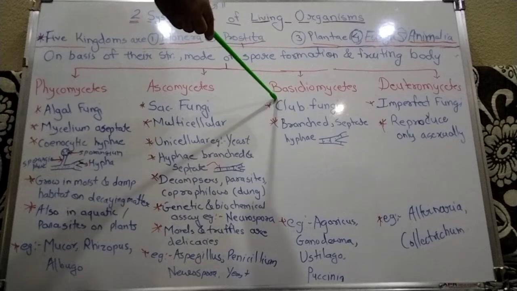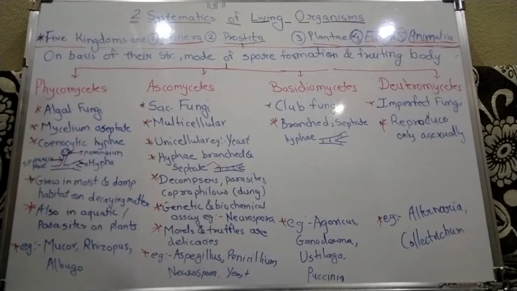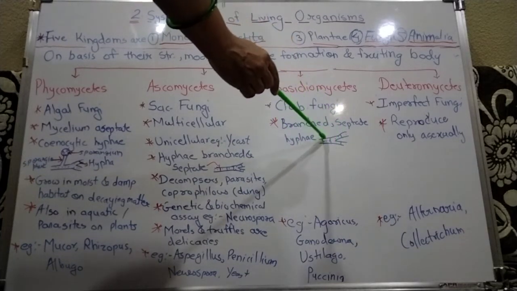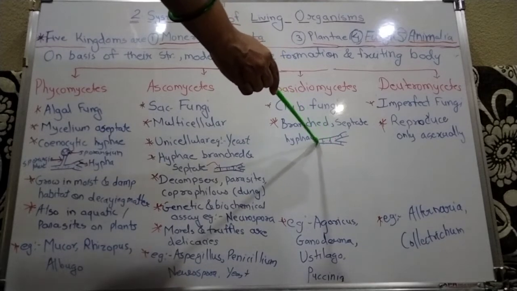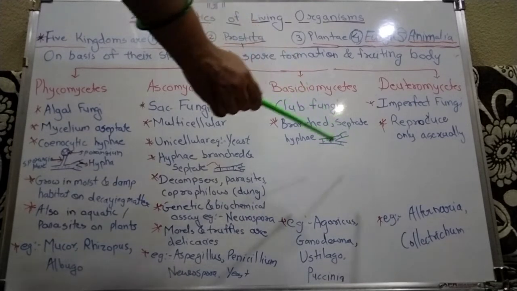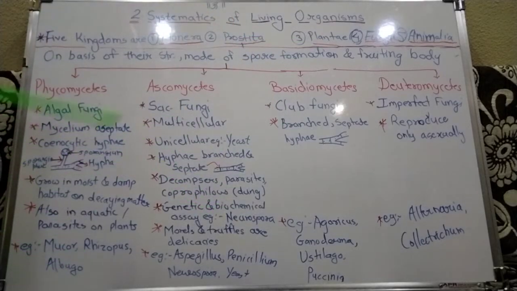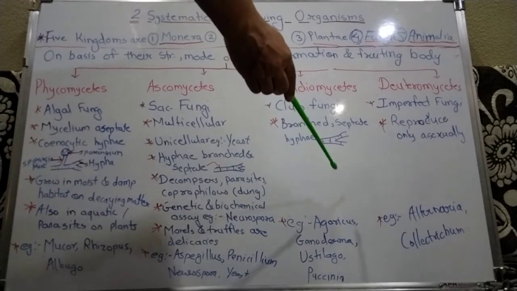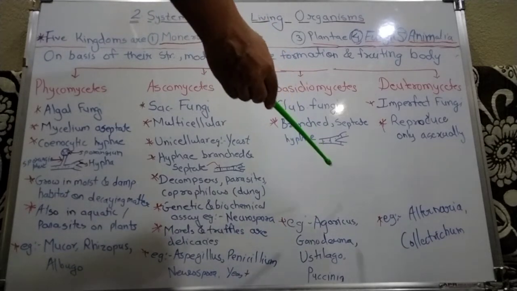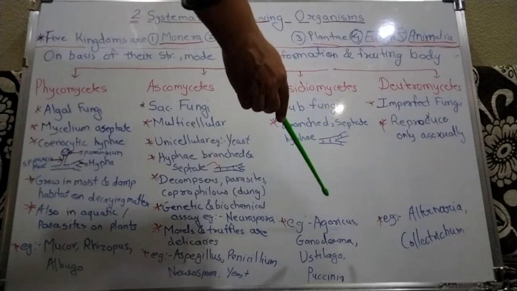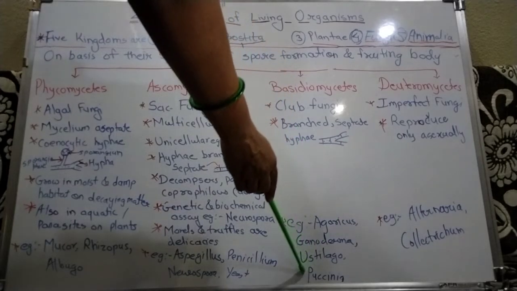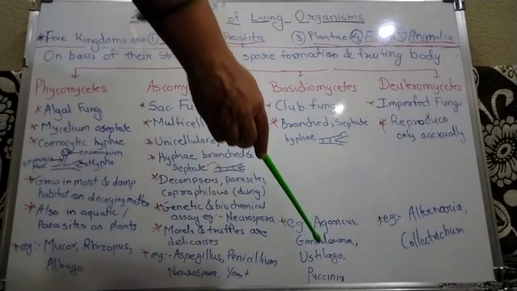In Basidiomycetes, branched and septate hyphae are seen, meaning the septa, the partition wall, is present in the hyphae. Examples are Agaricus, which means mushrooms, Ganoderma, the bracket fungi, Ustilago, which is the smut, and Puccinia, also called rust.